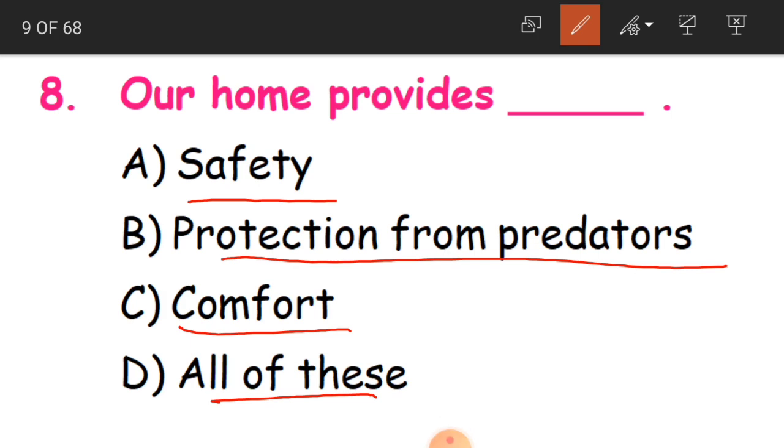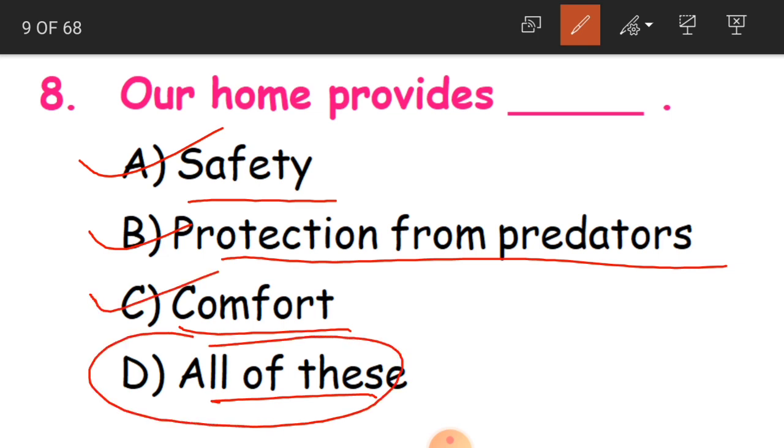These are all predators. Here, our home provides what? Yes, it is going to provide all of these. It is going to provide us safety. It is going to protect us from thieves and wild animals. It is going to give us comfort. So all of these is the correct answer. Clear?